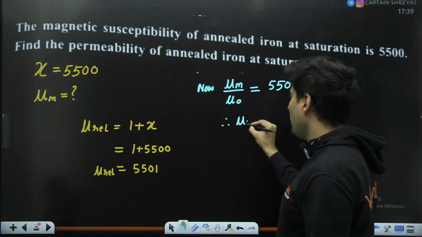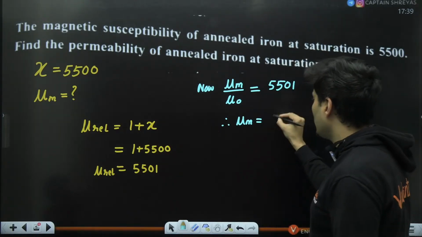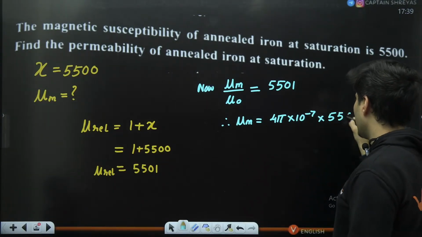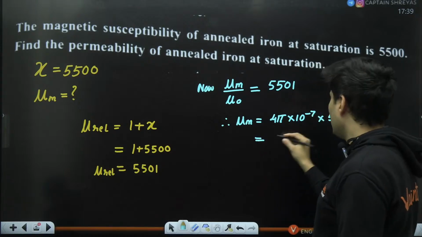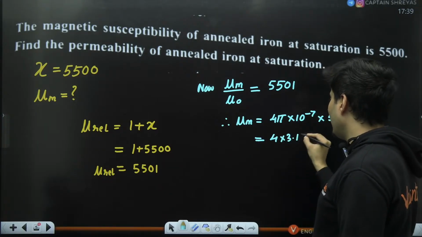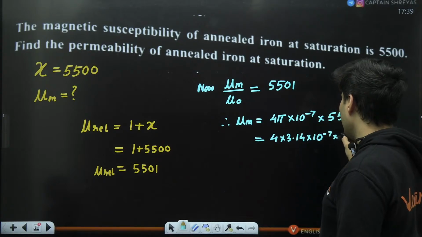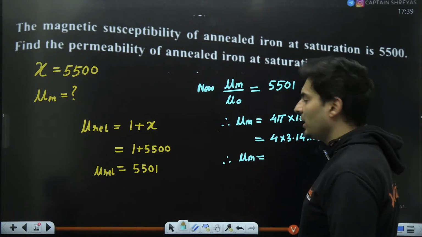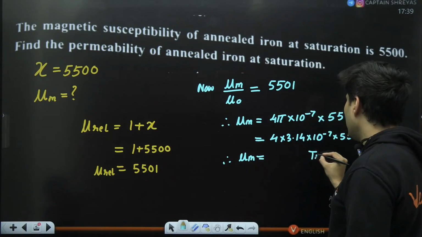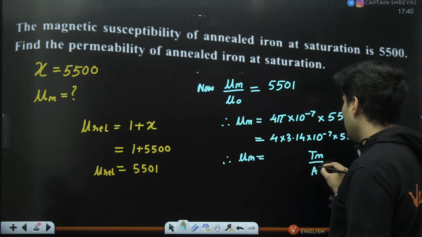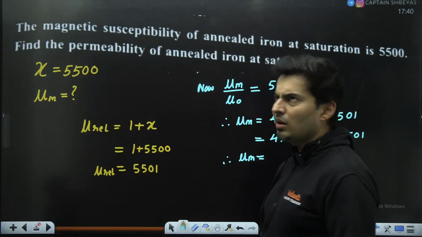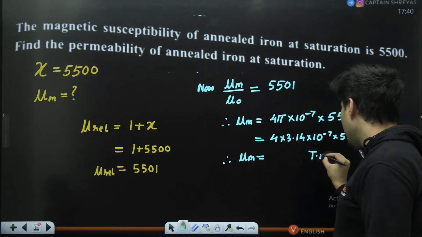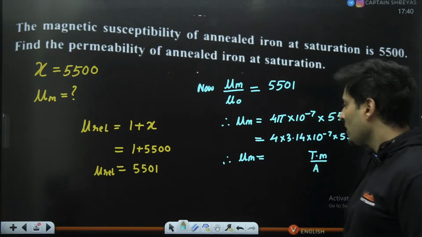Therefore, the permeability of that soft iron will be mu naught, whose value is 4 pi into 10 to the power negative 7, the whole thing into 5501. If you want, put the value of pi as 3.14, and this multiplied by 10 to the power negative 7 multiplied by 5501, you will get the permeability. If you are wondering what the unit will be, it will be Tesla meter per ampere. So it is nothing but Tesla into meter divided by ampere. That is the final unit.